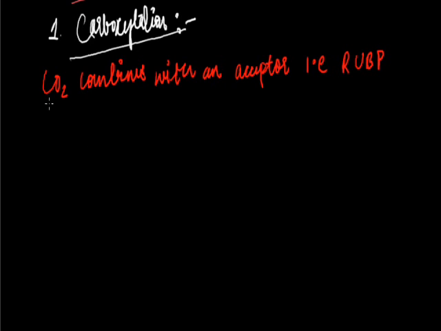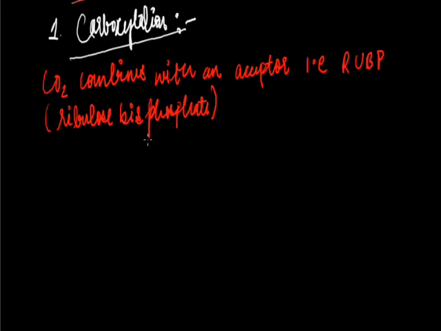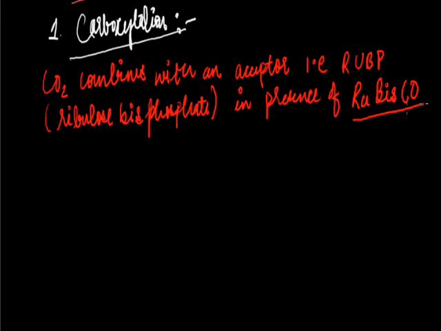This RUBP stands for ribulose bisphosphate. This is an acceptor that accepts the CO2 in presence of Rubisco enzyme. You have to write this Rubisco as it is, as I have written.